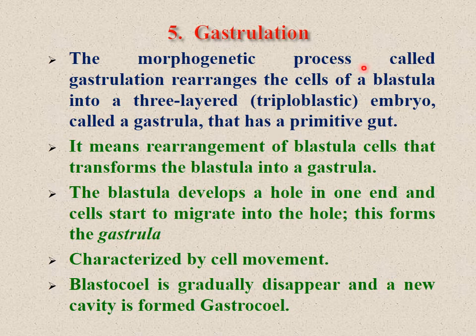Gastrulation. The morphogenetic process called gastrulation rearranges the cells of the blastula into a 3-layered embryo called the gastrula that has a primitive gut. It means the rearrangement of blastula cells transforms the blastula into the gastrula. The blastula develops a hole at one end and cells start to migrate to the hole. This forms the gastrula, characterized by cell movement. The blastocoel gradually disappears and a new cavity, the gastrocoel, is formed.